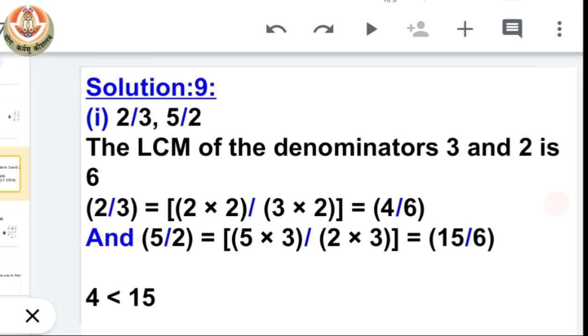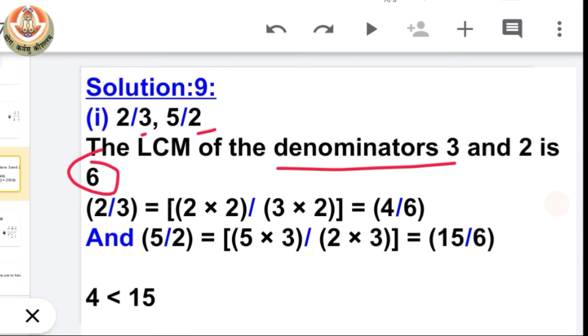See, one more way to make the denominator equal is we can find the LCM of the denominators of both the given rational numbers. So you can see here we have 3 and 2 in the denominator. So when we find the LCM of 3 and 2, we get 6. Now what we have to do? We have to make the denominator 6.